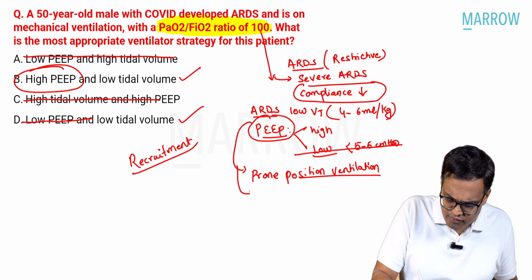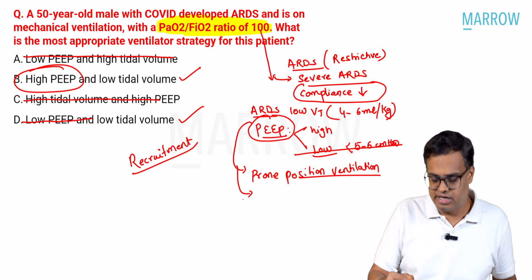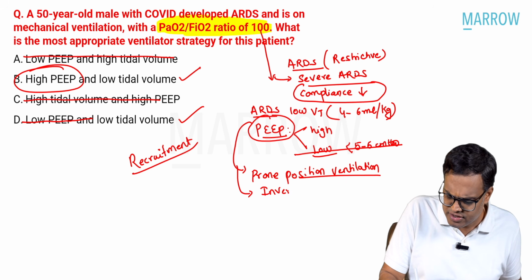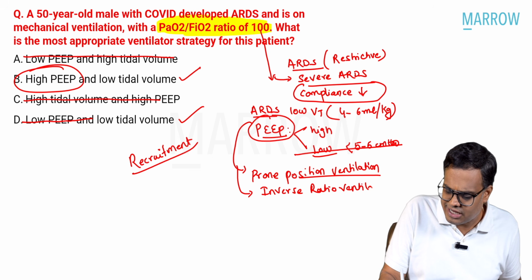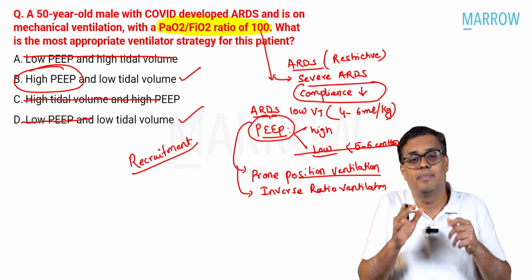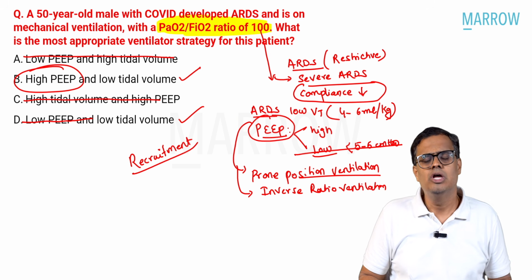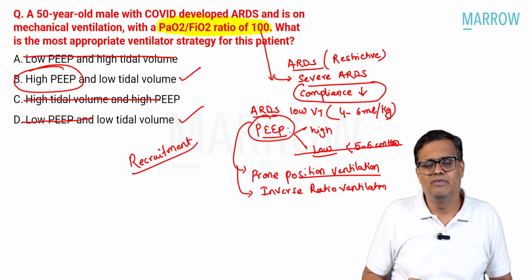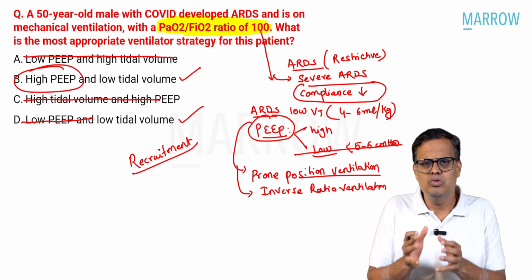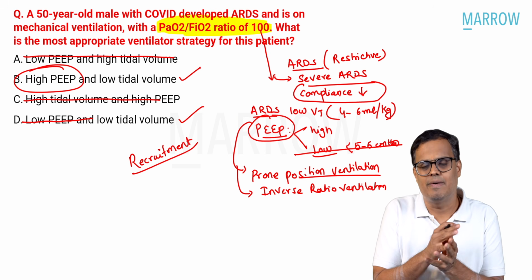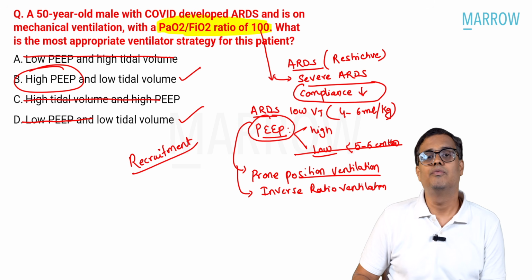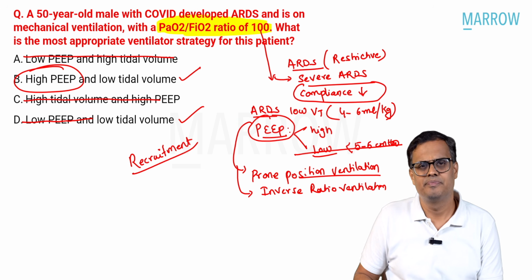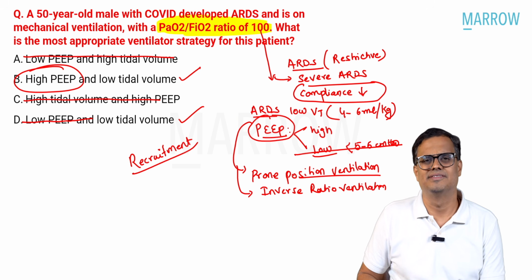And one more thing we do is inverse ratio ventilation. That means we will give good time for the lungs to expand. With that small tidal volume also, we will not force things. We will not hurry things. We will give some more time for the lungs to expand. That's called inverse ratio ventilation. So these are all the maneuvers we do to protect the lung from the disease process. Have you understood it?